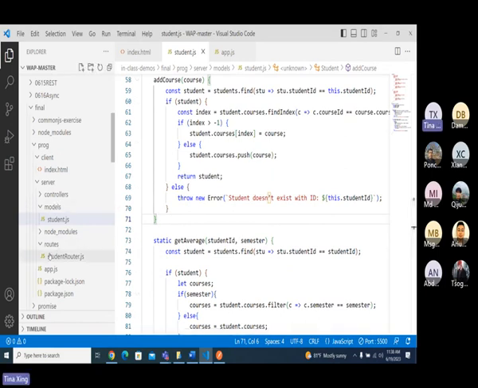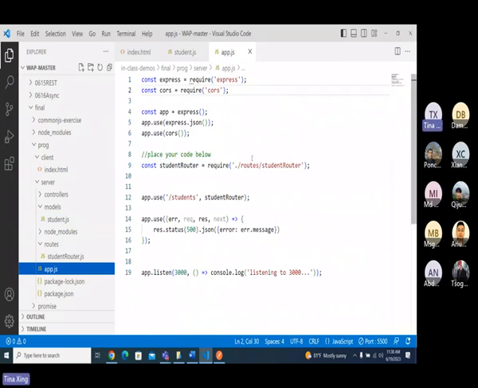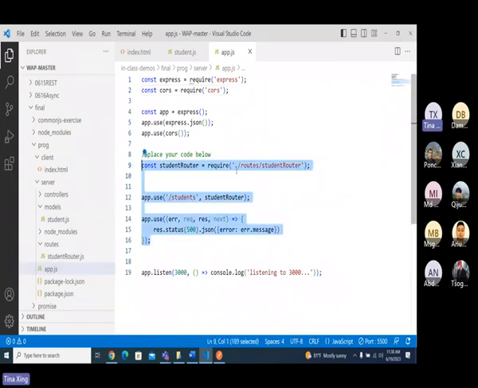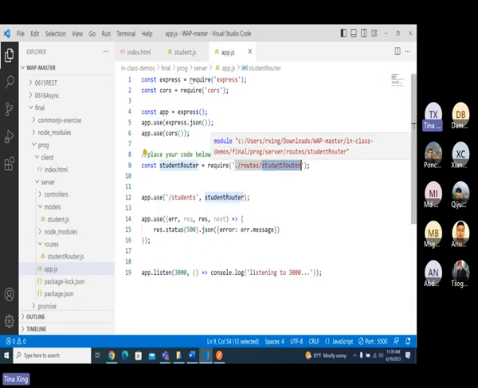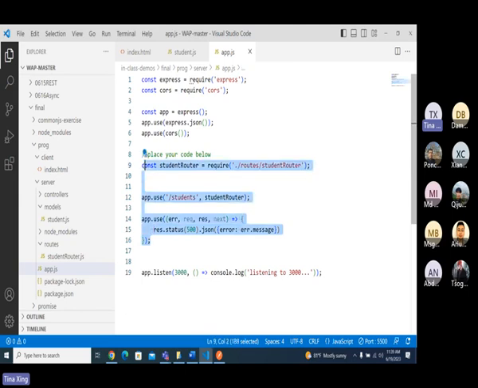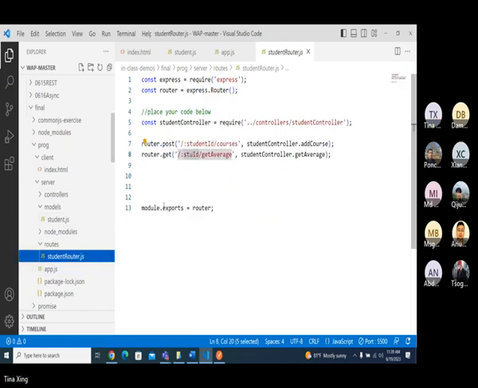And for the app.js, like this part, you can just change this one. Okay. Other things, if your student controller, if you name it student router in the exam, fine. Okay. This part you can remember, okay? Remember, put it there. You're gonna get the points, okay? And for the router, you can also just change the URL a little bit, to match the exam, and put it there.